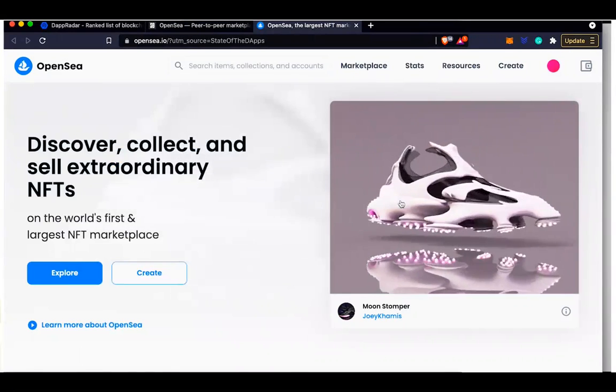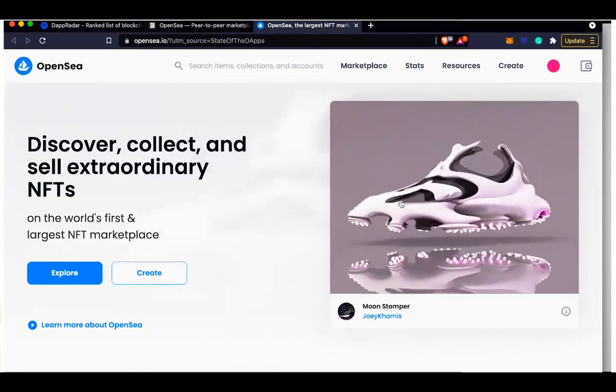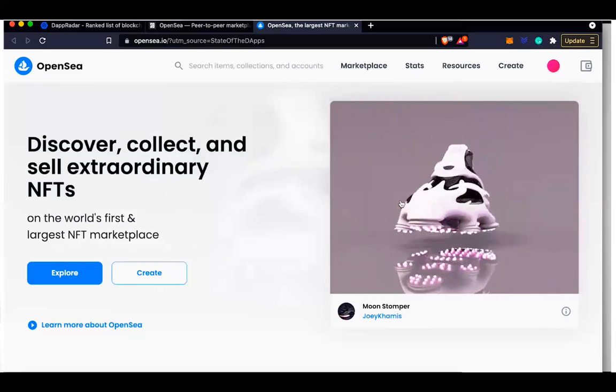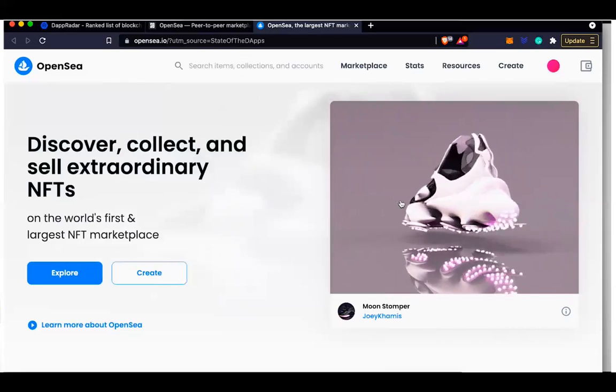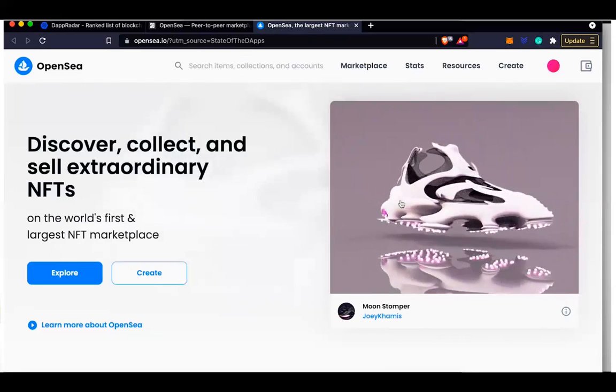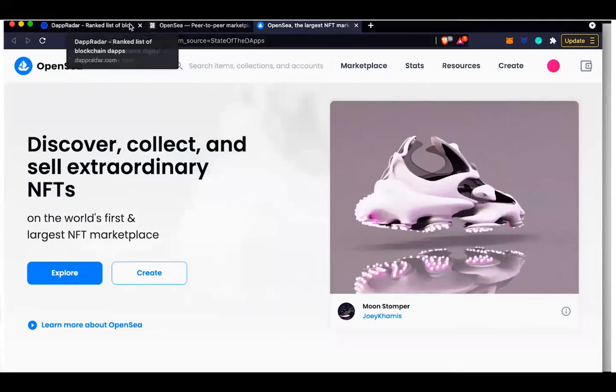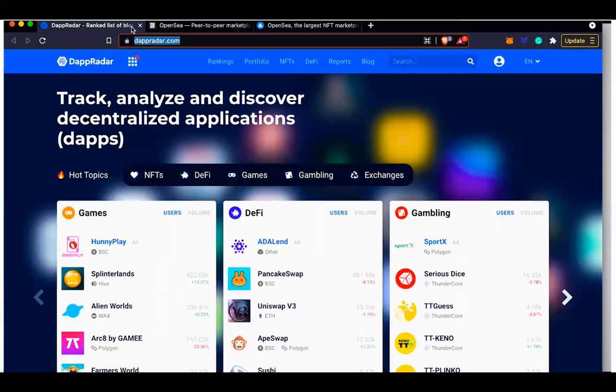For now, I just want to show you how you can go straight from the DApp website to there.